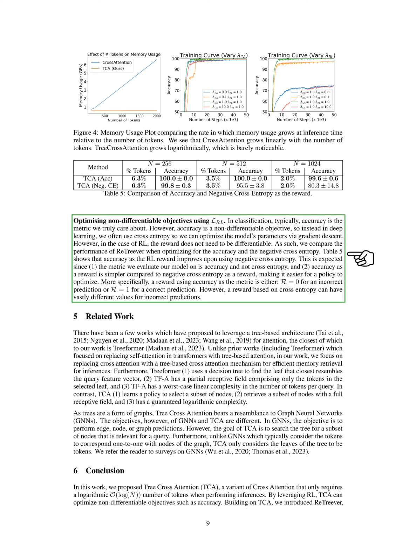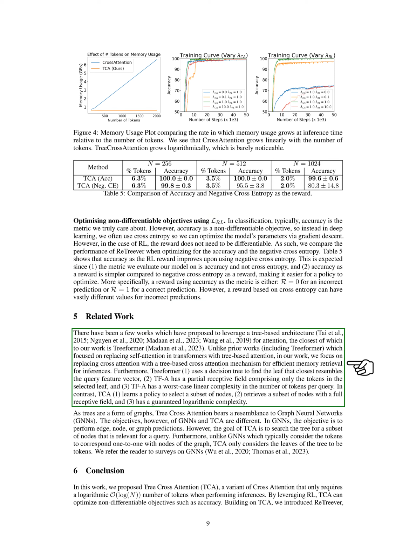In classification tasks, accuracy is usually the most important metric. However, accuracy is a non-differentiable objective, so in deep learning, we often use cross-entropy so we can optimize the model's parameters using gradient descent. But in the case of RL, the reward doesn't need to be differentiable. So, we compared the performance of ReTreever when optimizing for accuracy and negative cross-entropy. We found that using accuracy as the RL reward improved the model's performance compared to using negative cross-entropy. This is because accuracy is a simpler reward and easier for a policy to optimize.